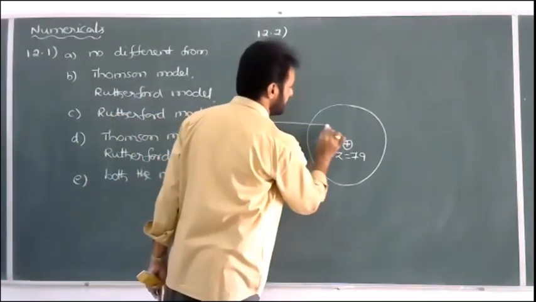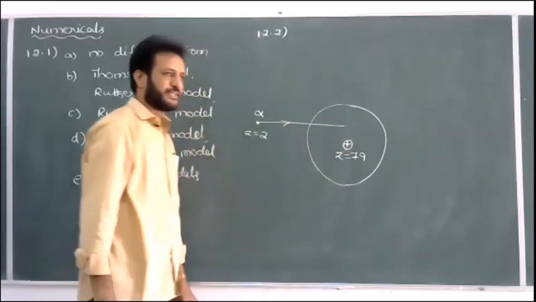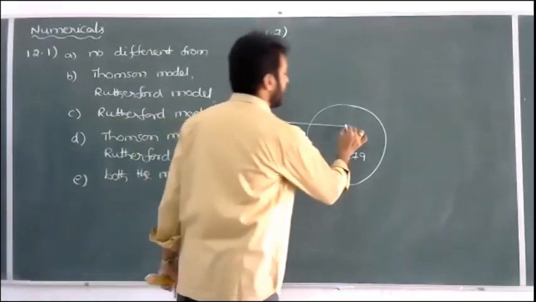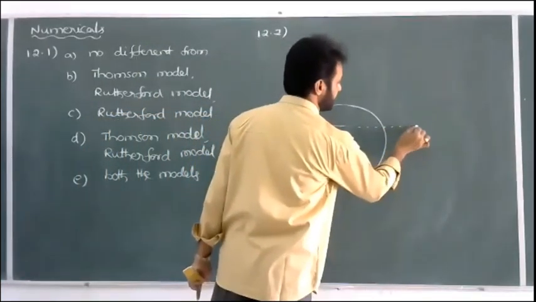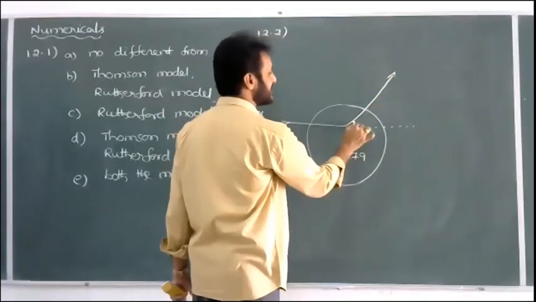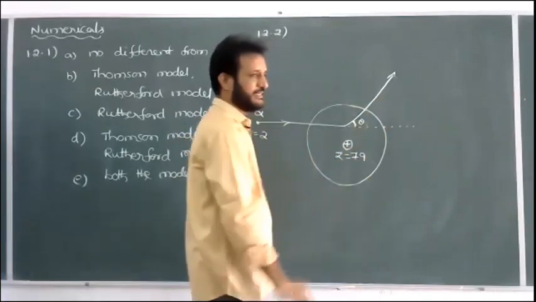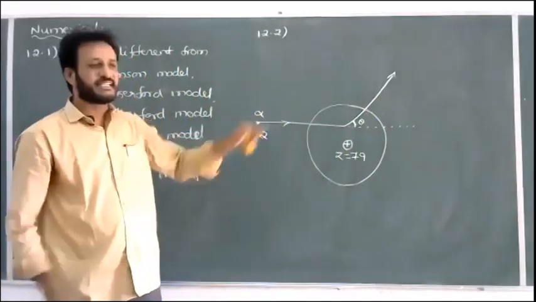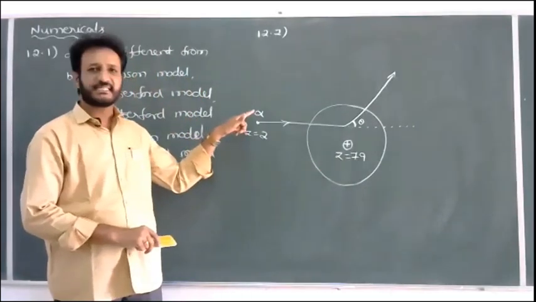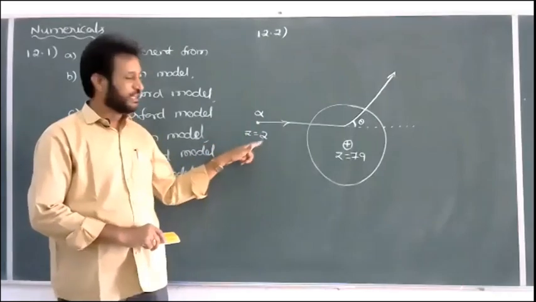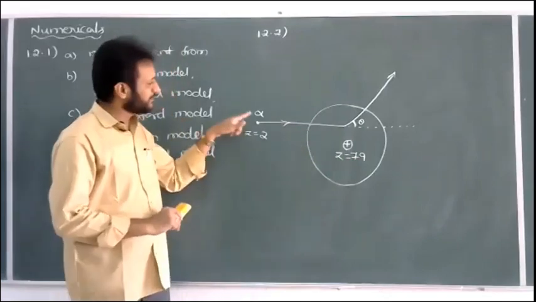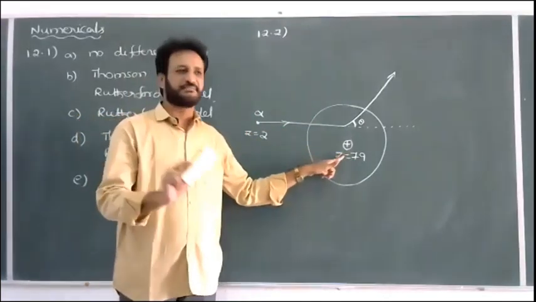Whenever the alpha particle is moving in a straight path, what will happen? Because of the repulsive force between the alpha particle and the gold nucleus, the alpha particle is unable to move in a straight path. Instead, the path of the alpha particle will be deviated. So scattering takes place with a scattering angle theta. Why is the alpha particle scattered instead of the gold nucleus? Comparing to the mass of the alpha particle, gold is nearly 50 times heavier, very large. That's why, because of the alpha particle, the gold nucleus may not be altered.